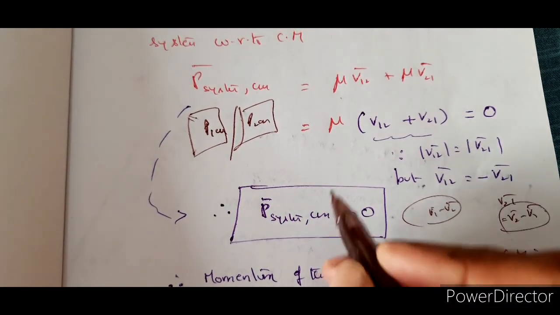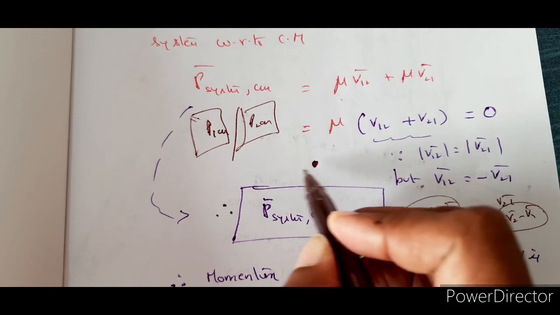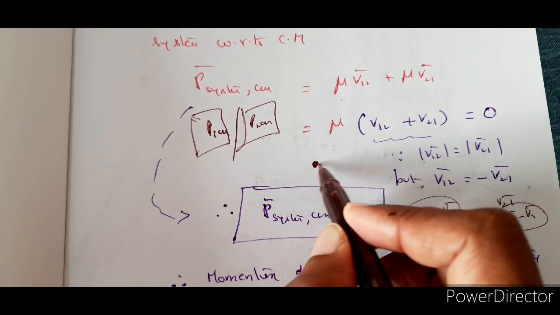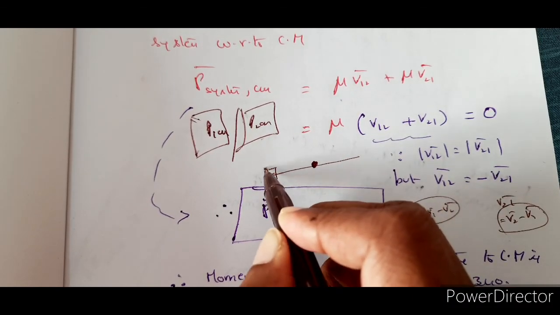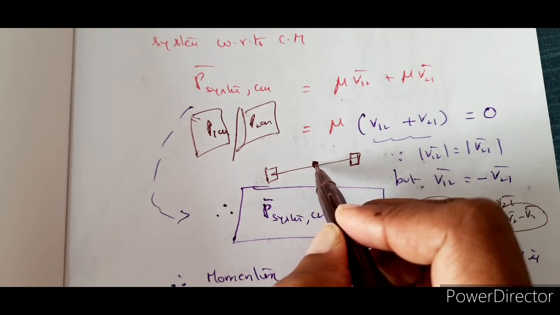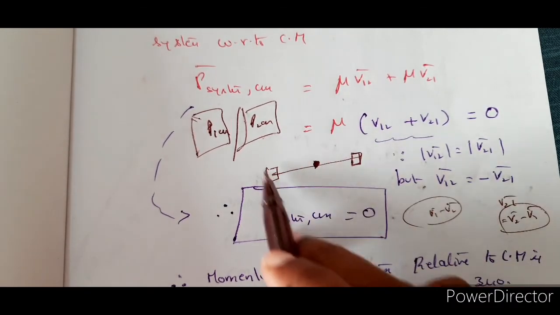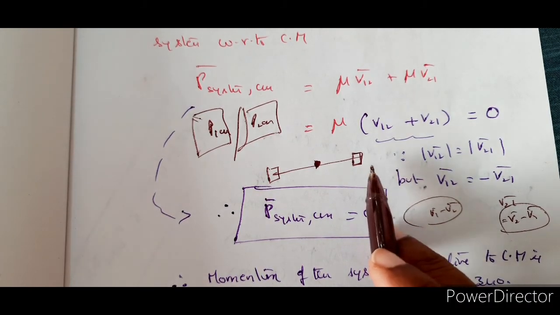That means, see the beauty here. What is the meaning of this? So I have a center of mass here. I am drawing the center of mass first because we are taking that to be the reference, right? I have one body here and another body here. My center of mass is here, when the system is isolated. This is the point when the system is isolated.